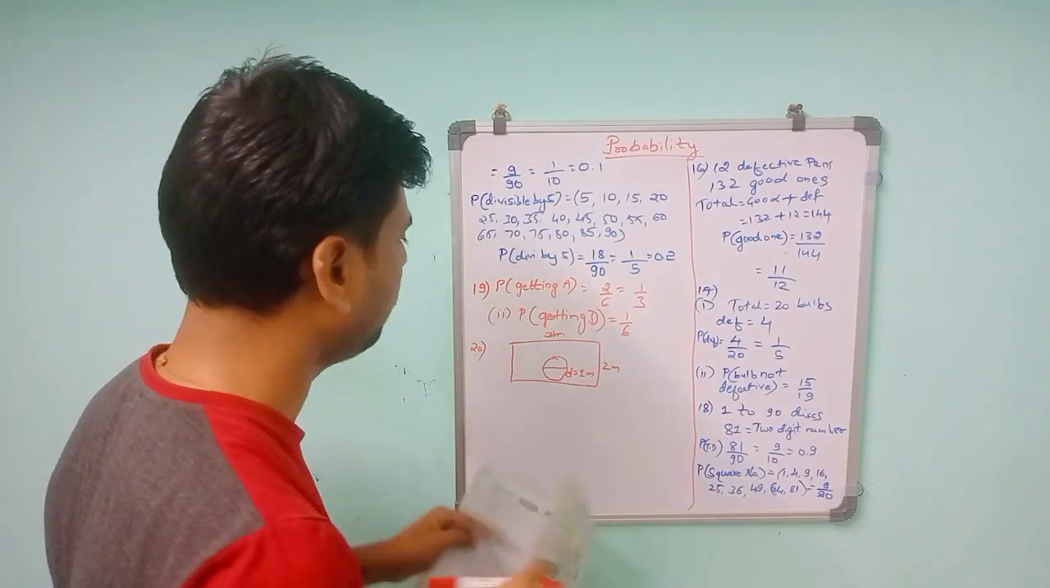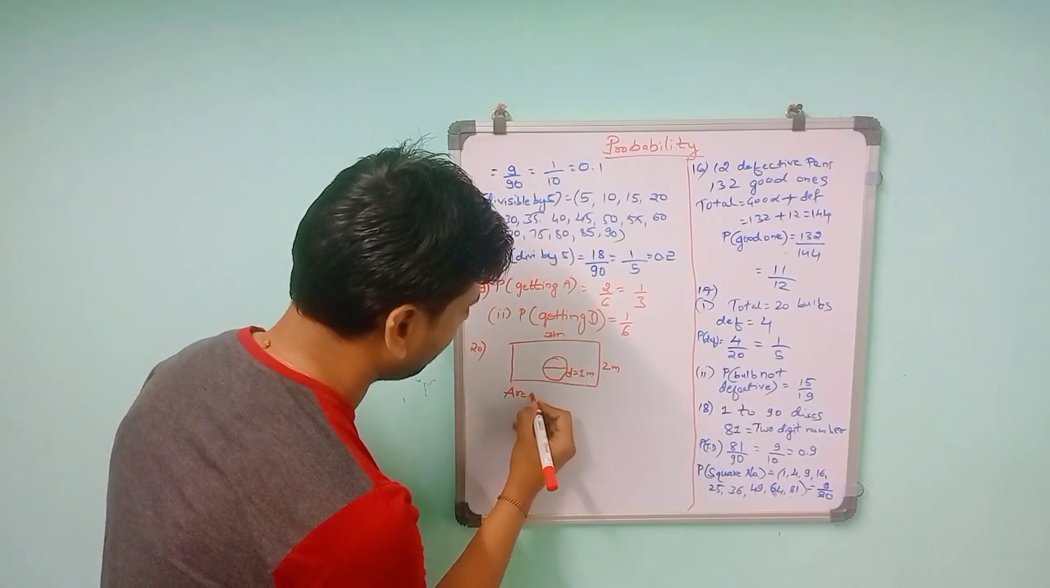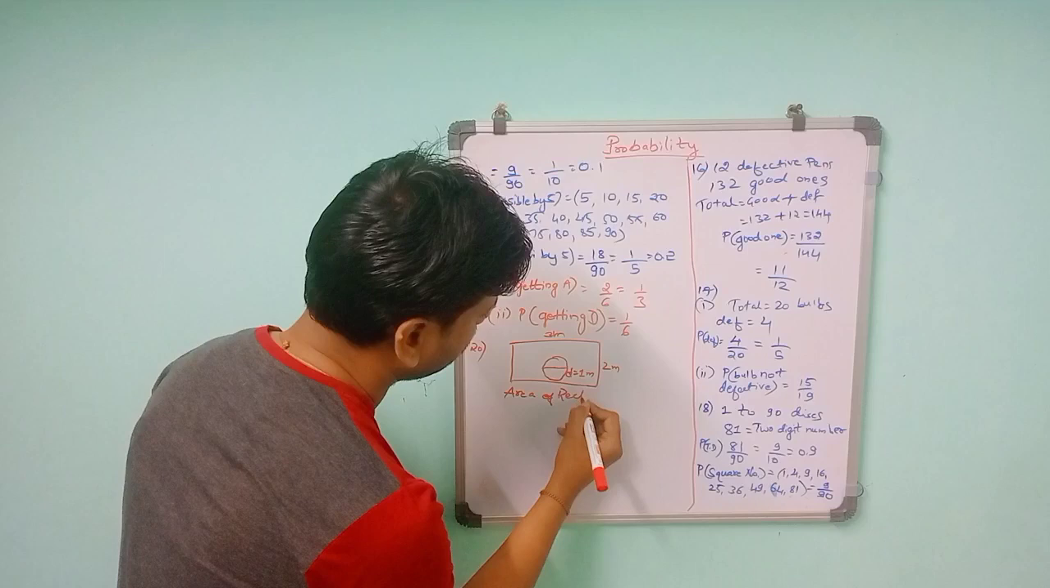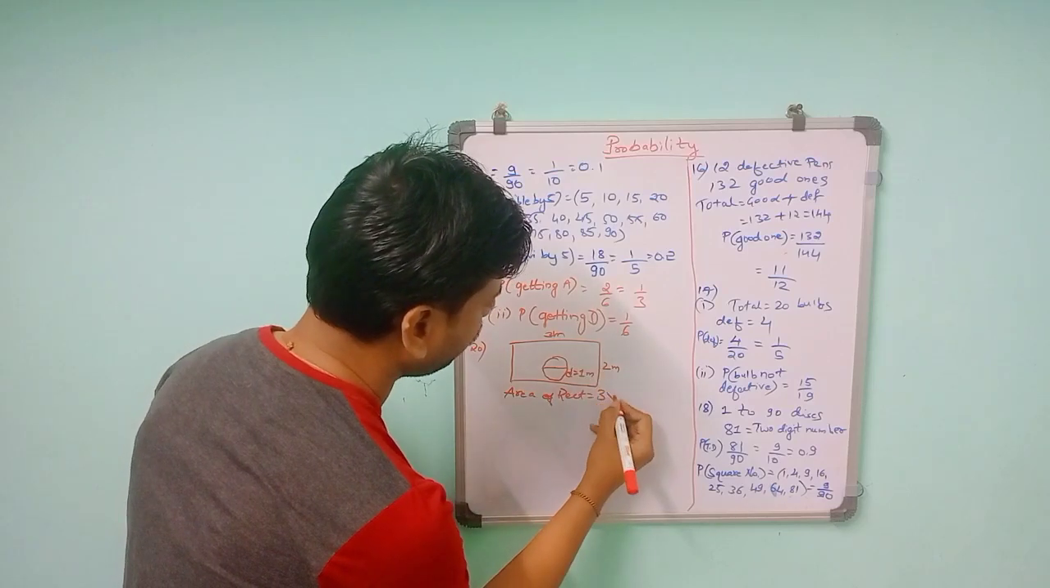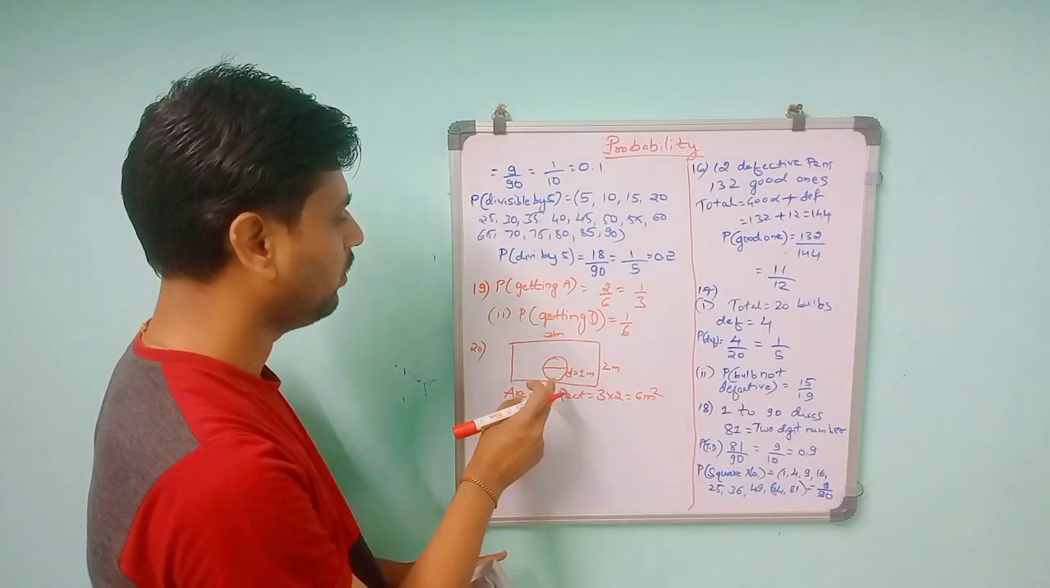So landing inside the circle means they are taking this one. So the area of the rectangle is equal to length into breadth, 3 into 2. That will give 6 meters square. See, this is 6 meters square. In that, they asked the probability of landing inside the circle.